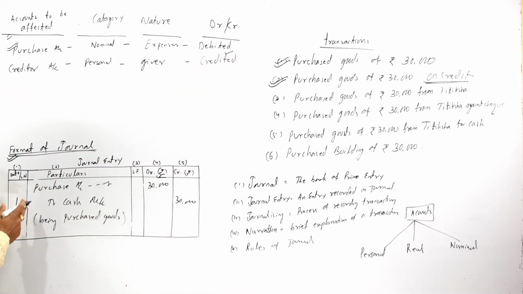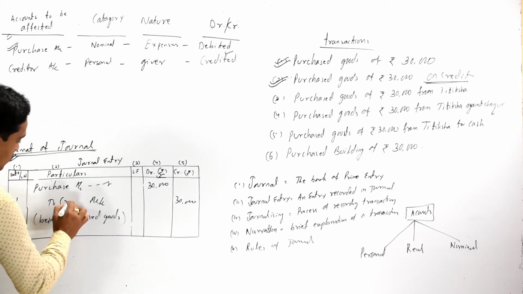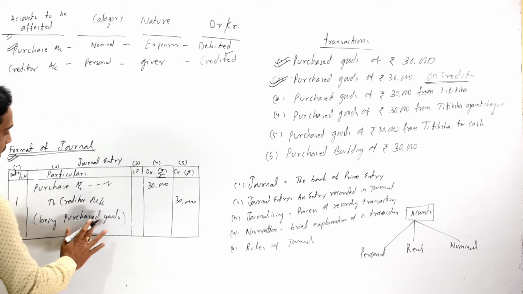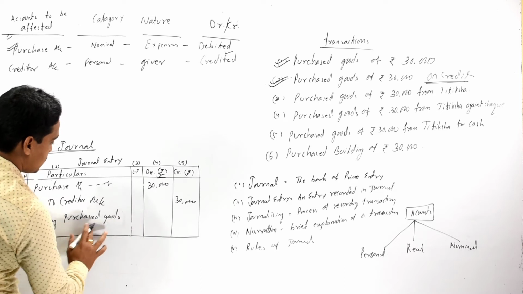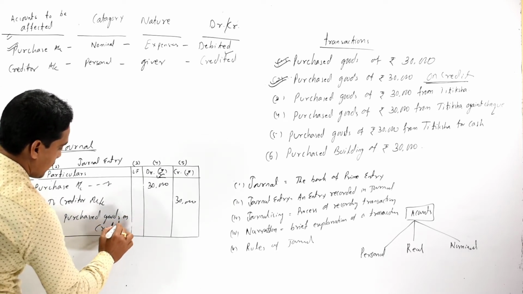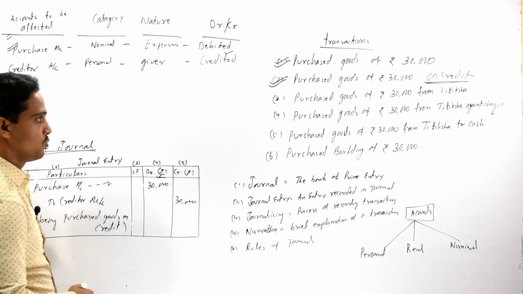Our journal entry is purchase account debit to creditor account, the narration is purchased goods on credit, and the serial number is changed, that is 2.